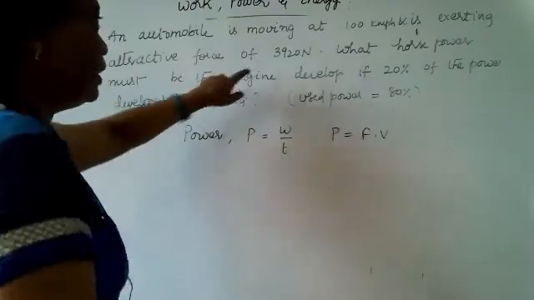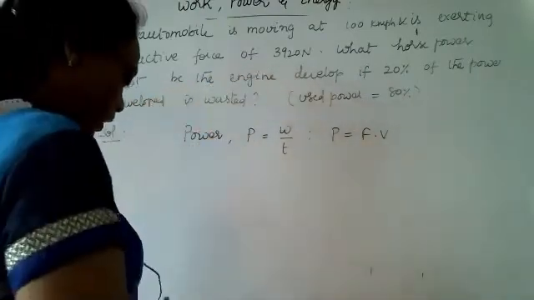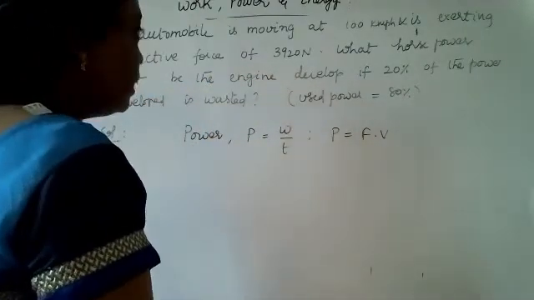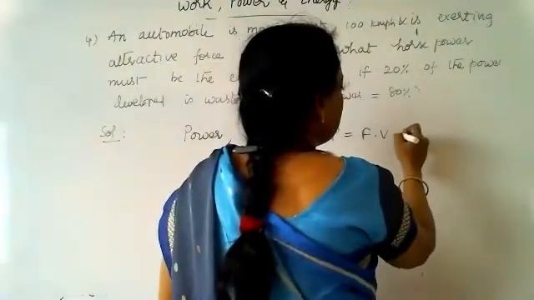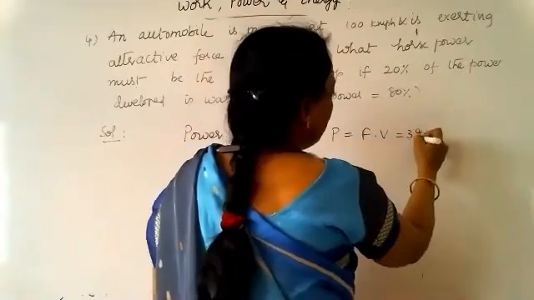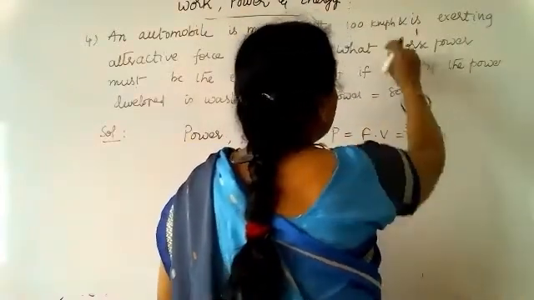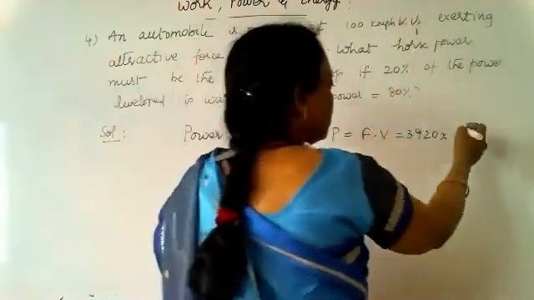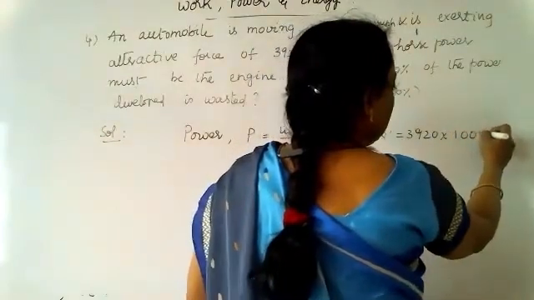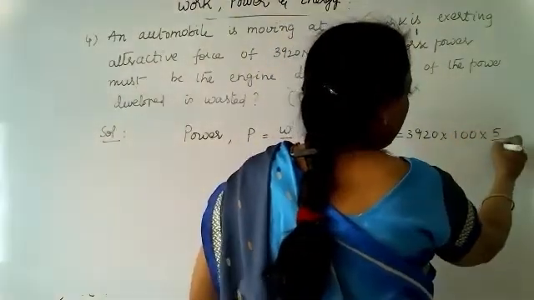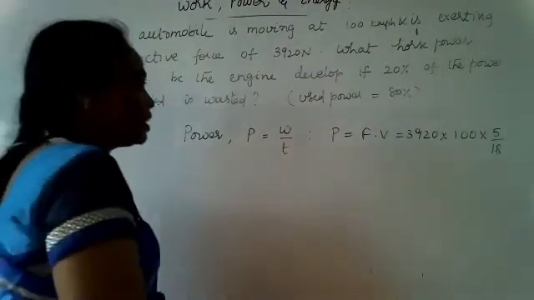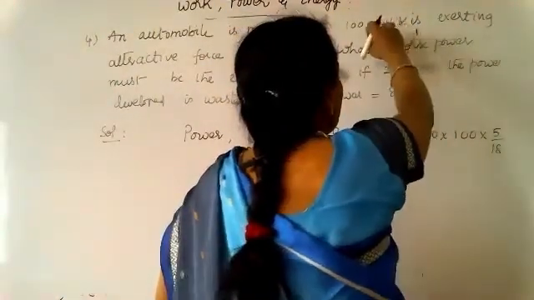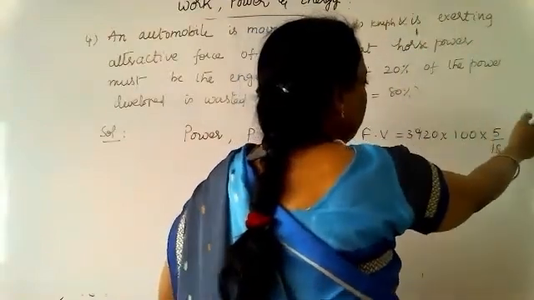Here force has been given, and velocity must be converted into meter per second. So force is 3920 Newton and velocity is in kilometer per hour, so that must be converted by multiplying 100 into 5 by 18, converting kilometer per hour to meter per second.